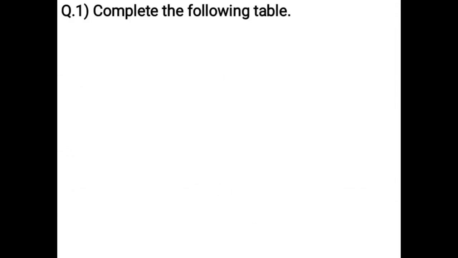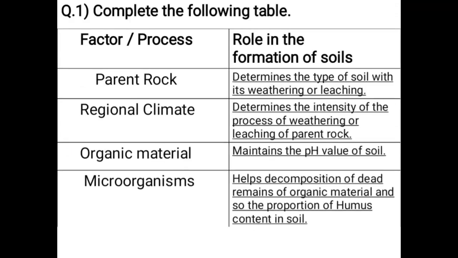Complete the following table. Factor, process, role in the formation of soils. Parent rock determines the type of soil with its weathering or leaching. Regional climate determines the intensity of the process of weathering or leaching of parent rock. Organic material maintains the pH value of soil. Microorganisms help decomposition of dead remains of organic material and so the proportion of humus content in soil.